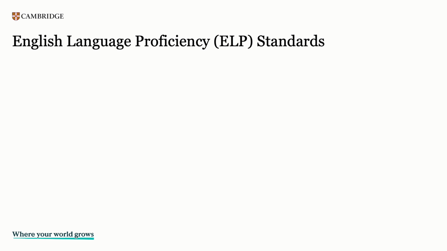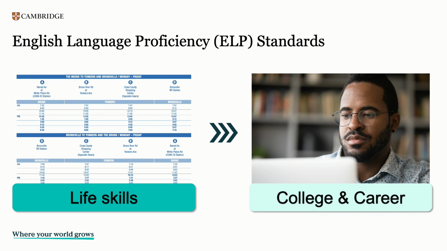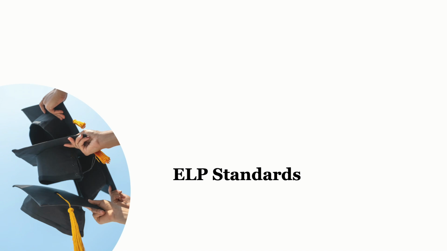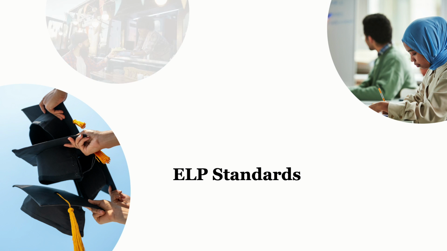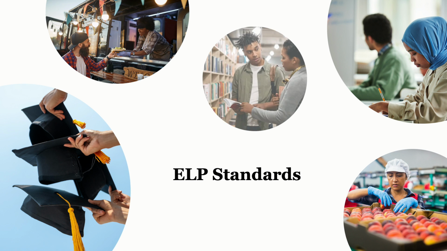The English language proficiency standards for adult education, or ELP standards for short, have been designed to help adult ed ESL programs at all levels move from simply teaching life skills to promoting college and career readiness in line with the expectations laid out in WIOA. To help programs meet the goal of college and career readiness, the ELP standards spell out the linguistic support and the English language skills that adult ESL students need in order to achieve the more rigorous academic content standards required for college and career readiness.